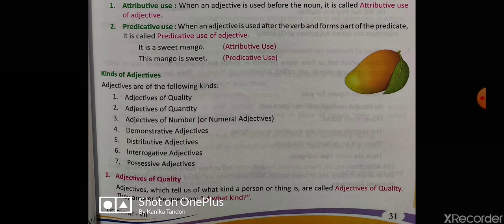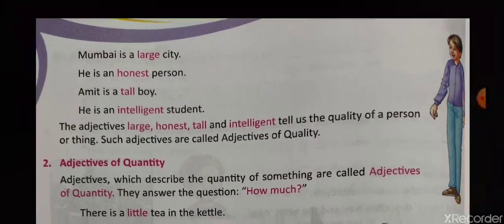So coming to the first one, which is adjective of quality. With the word quality, you can easily understand that these are the kinds of adjectives which tell us the quality of a noun. Alright, like what kind of a person or a thing it is, or how does it look. Does it look good or bad? Alright, coming to the examples of these kinds of adjectives.